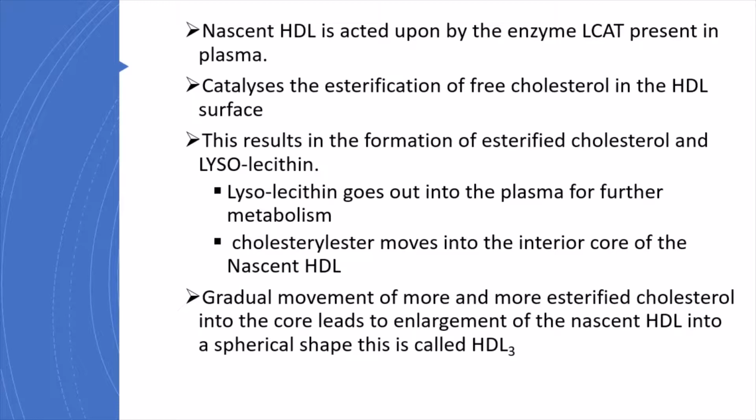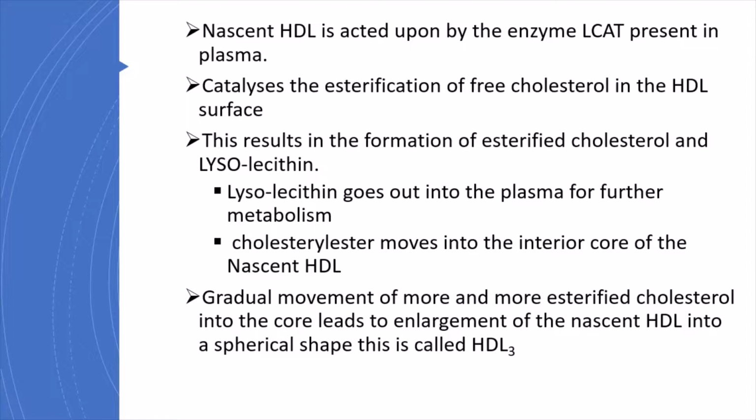Now just an overall summary of what we have already seen. Nascent HDL is acted upon by the enzyme LCAT, present in the plasma, but this is not freely lying in the plasma. It is attached to HDL. The enzyme LCAT catalyzes the esterification of free cholesterol in the HDL surface. As a result, there is formation of esterified cholesterol and lysolecithin. Lysolecithin goes into the plasma for further metabolism.